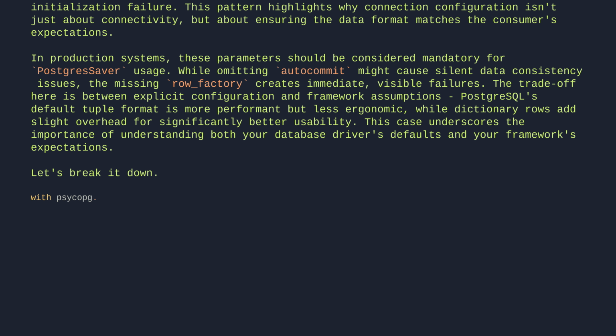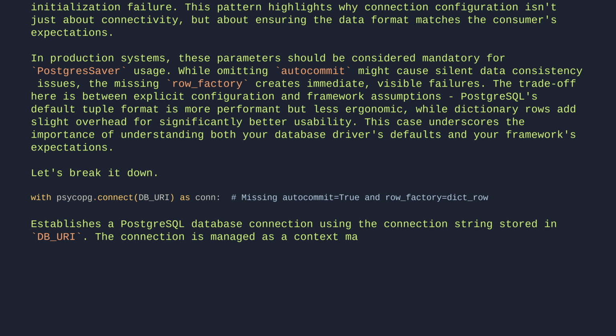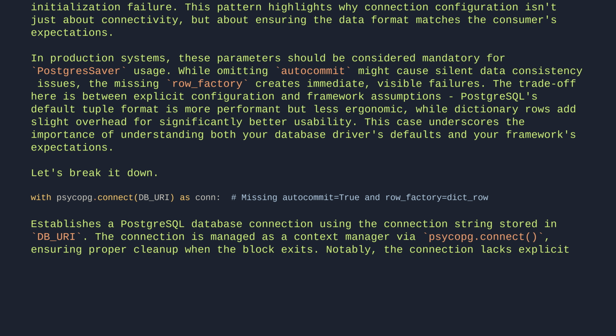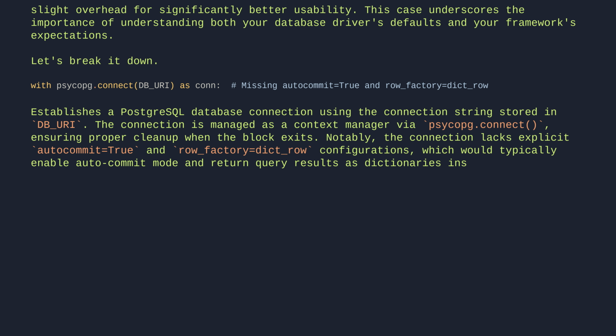With psycopg.connect(DB_URI) as conn: missing autocommit=True and row_factory=dict_row. This establishes a PostgreSQL database connection using the connection string stored in DB_URI. The connection is managed as a context manager via psycopg.connect, ensuring proper cleanup when the block exits. Notably, the connection lacks explicit autocommit=True and row_factory=dict_row configurations, which would typically enable autocommit mode and return query results as dictionaries instead of tuples.